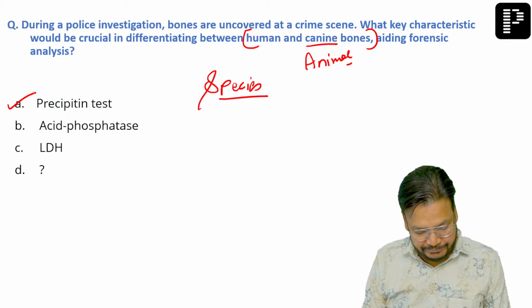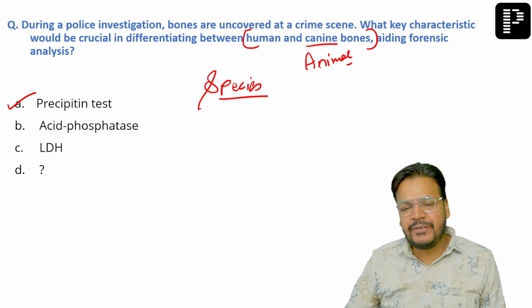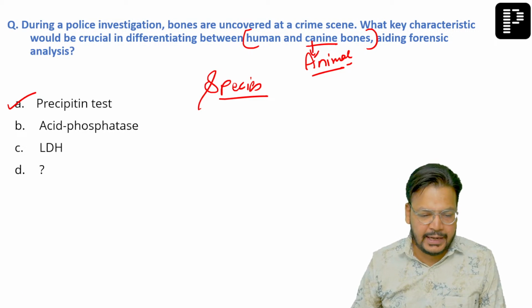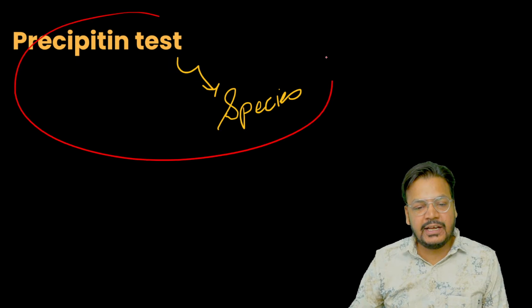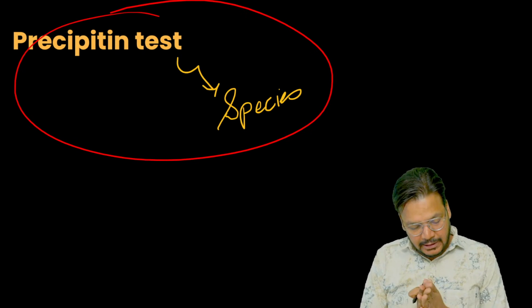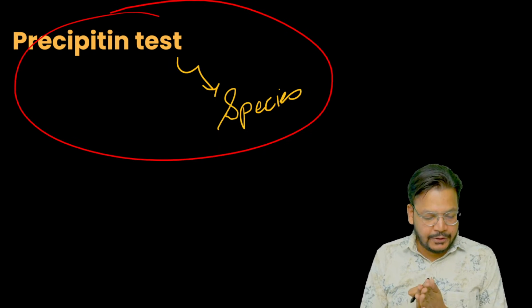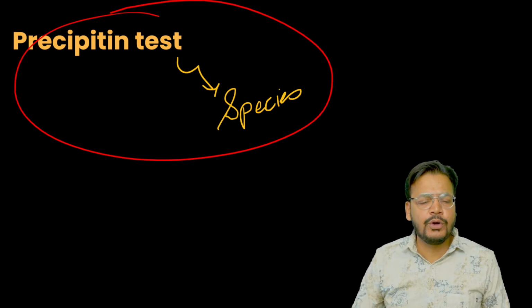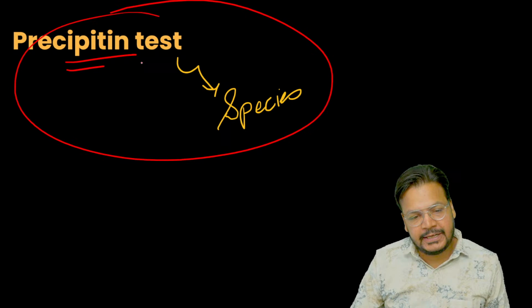Very good. Even if animal is given, or canine bones are given, everything will be the precipitin test. I discussed this in my PrepLadder classes. The precipitin test is done for species. The question was about bone difference, how to differentiate the bone. For the species of bone, we do the precipitin test.